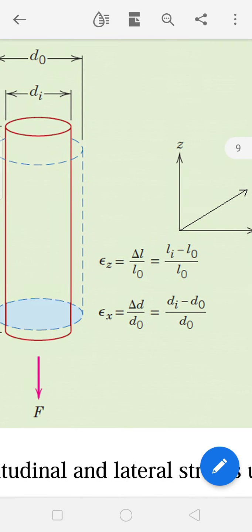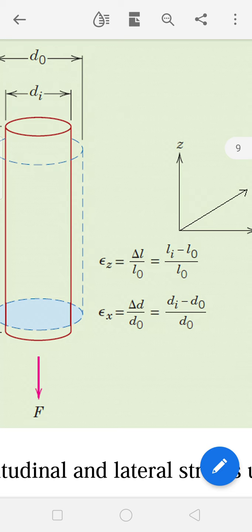Now consider the change along the z direction, where we have taken the length of the material. The axial strain, or longitudinal strain, happens along the z axis.